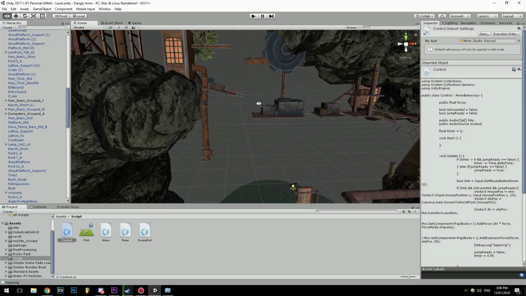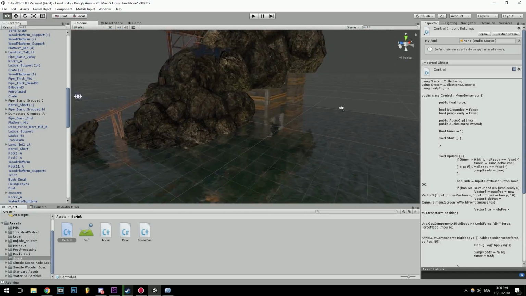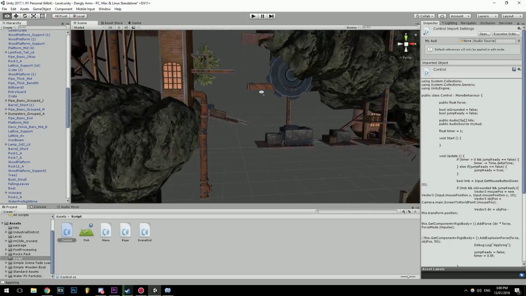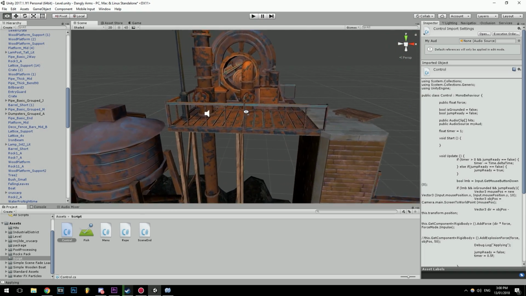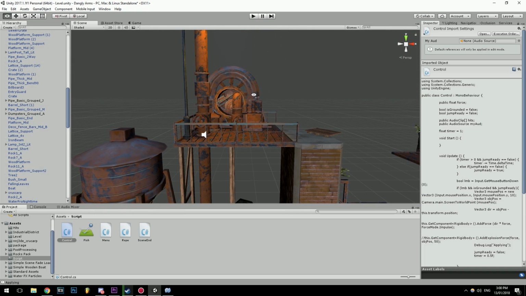So the story is basically these pumps, or this industrial district, is pumping stuff into the ocean, and of course this fish is like, hey, you can't do that. It's my place. What is his solution? Well, his solution is to come out of the ocean and go up to the lever, which actually turns off all the pumps, which is the entire story. I mean, it's not very well told, but you can kind of tell by the environment that the pipes all lead down to the ocean, including in the tutorial stage, and you can even see a pipe in the main menu as well, I think. I'm not too sure if I actually added that in. You'll have to tell me, because I'm never playing that game again.